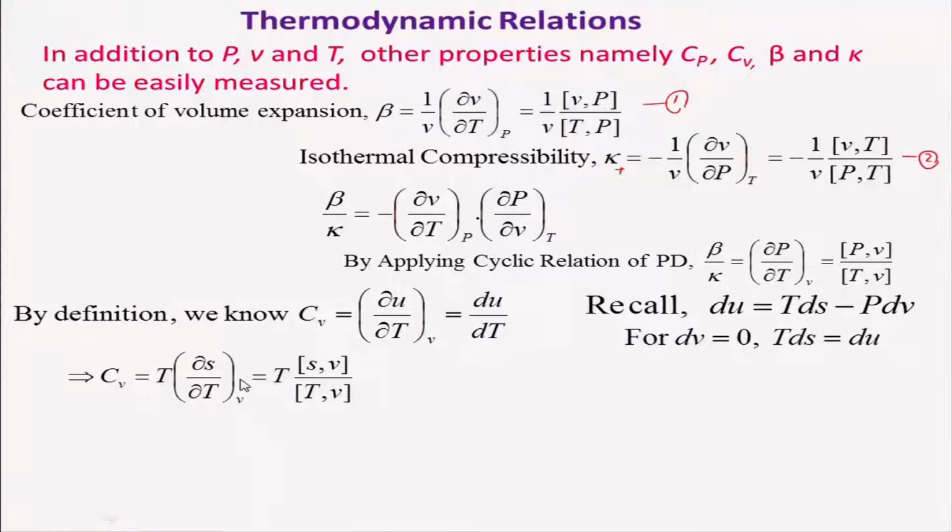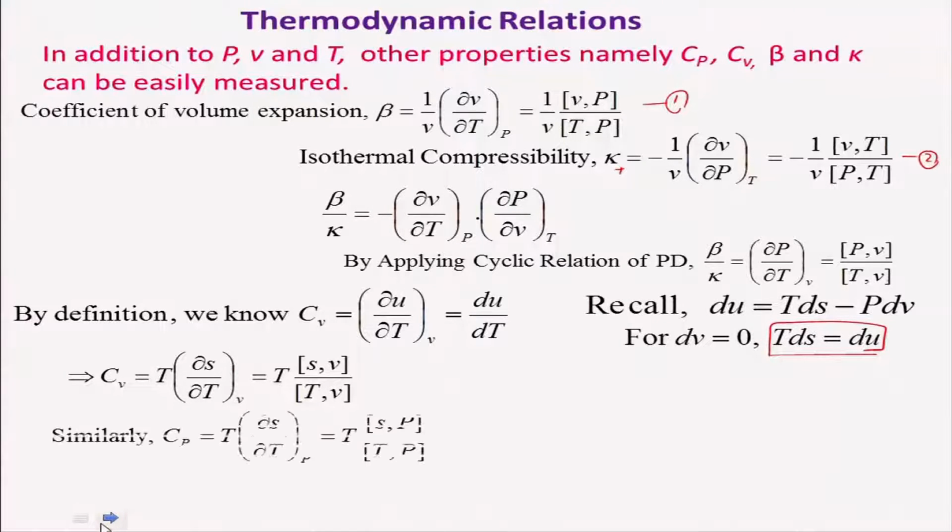So I can write Cv as T ∂S/∂T at constant volume, which is T times the Jacobian of (S, V) with respect to (T, V), because in place of this ∂U you can utilize this expression very easily.